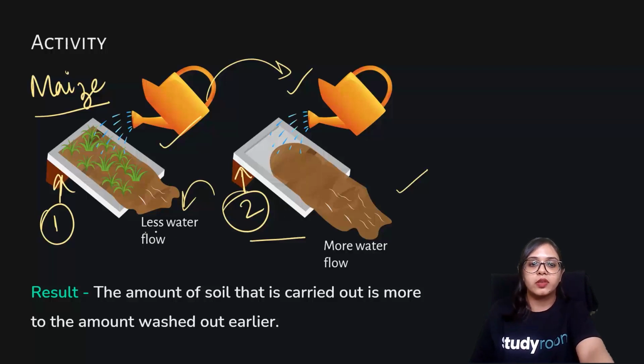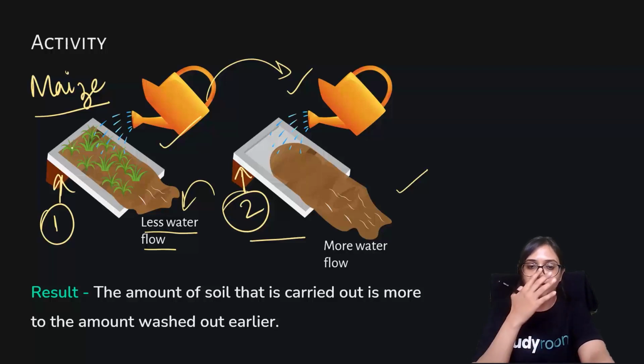As you can see here also, there is less water flow in trough 1, but there is more water flow in trough 2. This is happening because there are plants, we have planted some seeds, so these seeds will have some tiny roots. And since there are more seeds in a very small quantity of soil, ultimately those tiny roots are going to hold onto the soil and prevent the erosion, the washing away of the soil, whereas in trough 2 we have nothing. So there is no barrier, no protection that is going to hold onto the soil particles and prevent them from being washed away by the water.